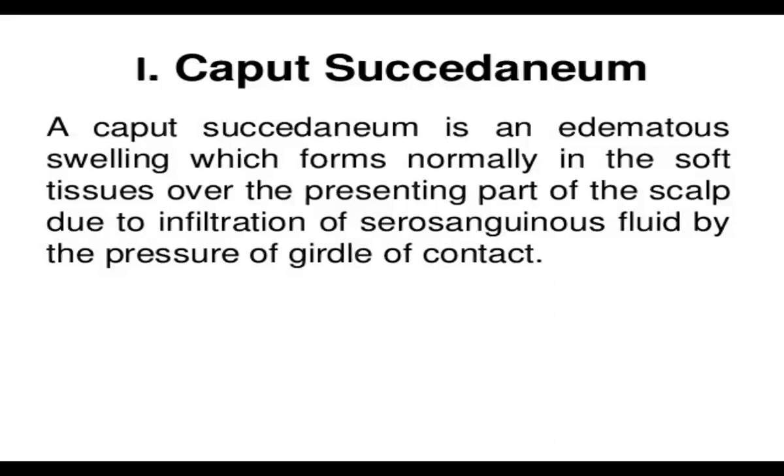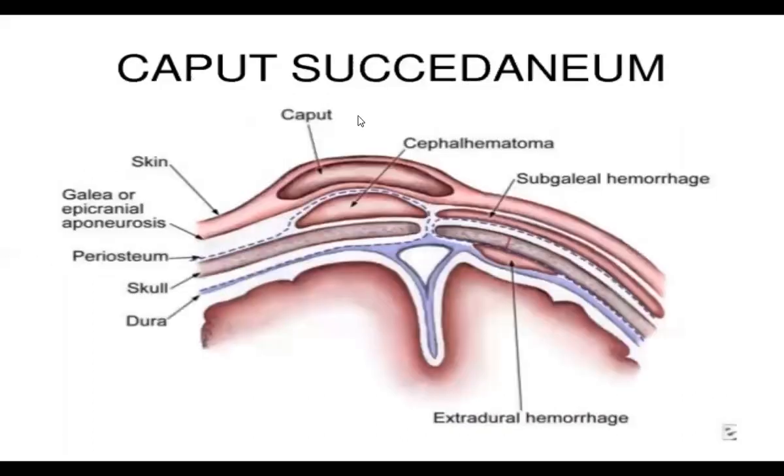What is caput succedaneum? It is an edematous swelling which forms in the soft tissue over the presenting part of the skull due to infiltration of serosanguineous fluid by the pressure of the girdle of contact. Here is the difference: caput is on the upper side, and cephalo is on the lower side. Cephalohematoma does not cross the suture line, and caput can cross the suture line.